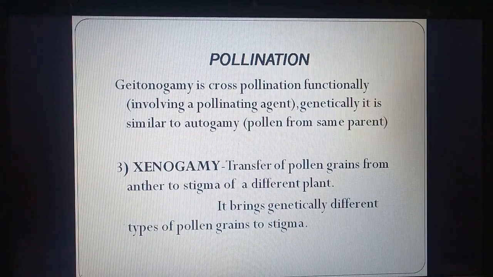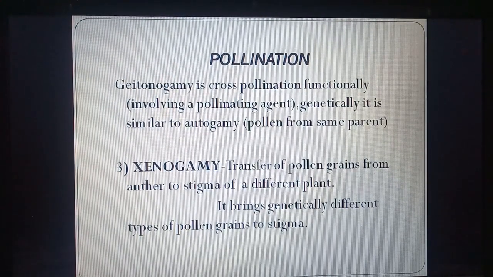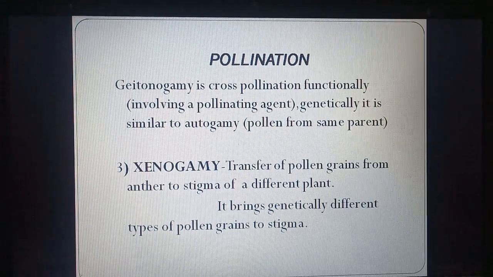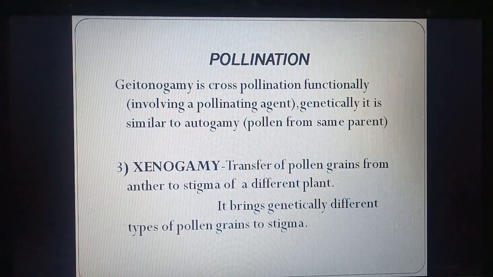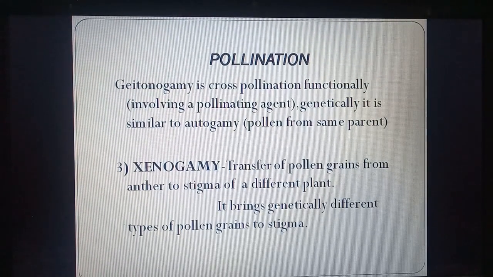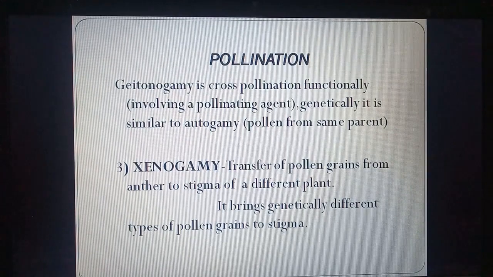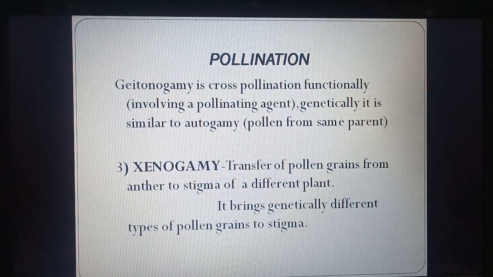Geitonogamy is functionally cross-pollination because it involves a pollinating agent. So in geitonogamy, we saw that the pollen is transferred from one flower to another flower. So a pollinating agent is needed. So it functionally looks like cross-pollination, but genetically it is autogamy because the flower is of the same parent plant. So there are no variations.